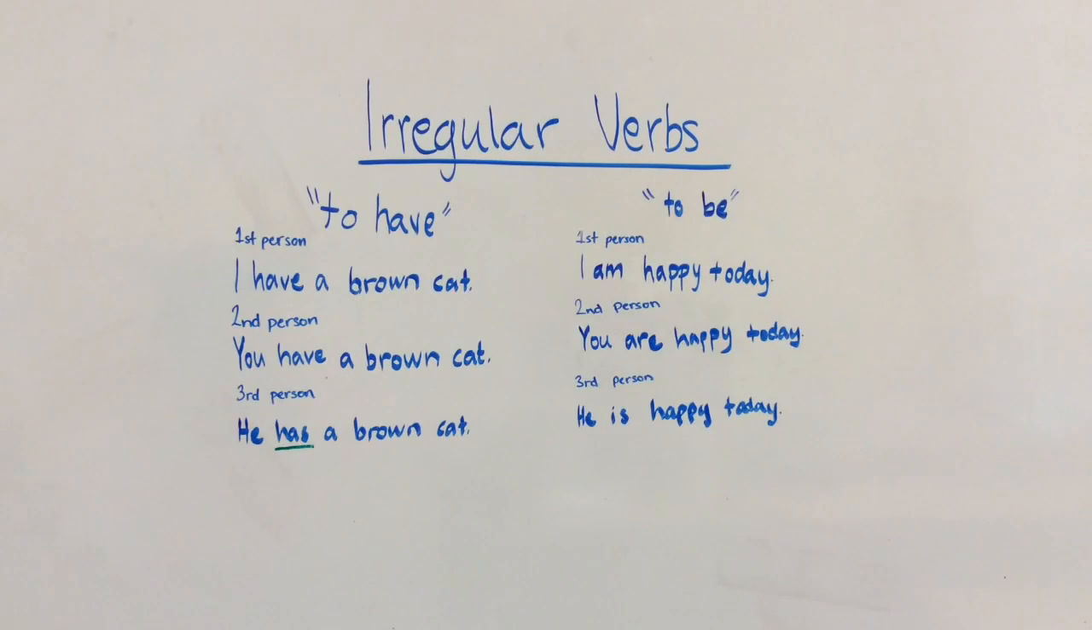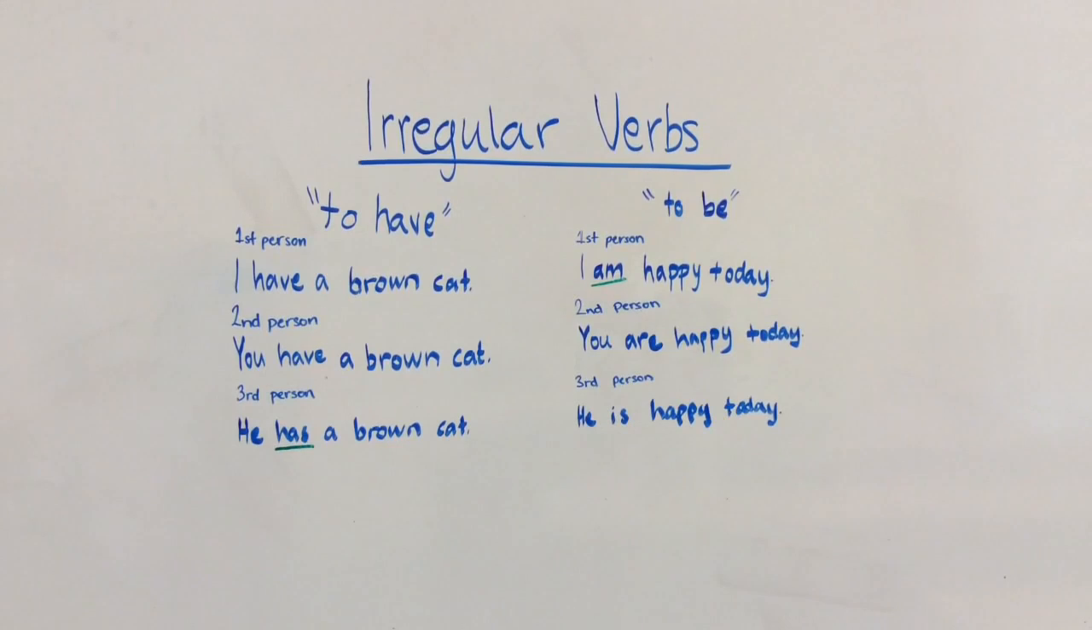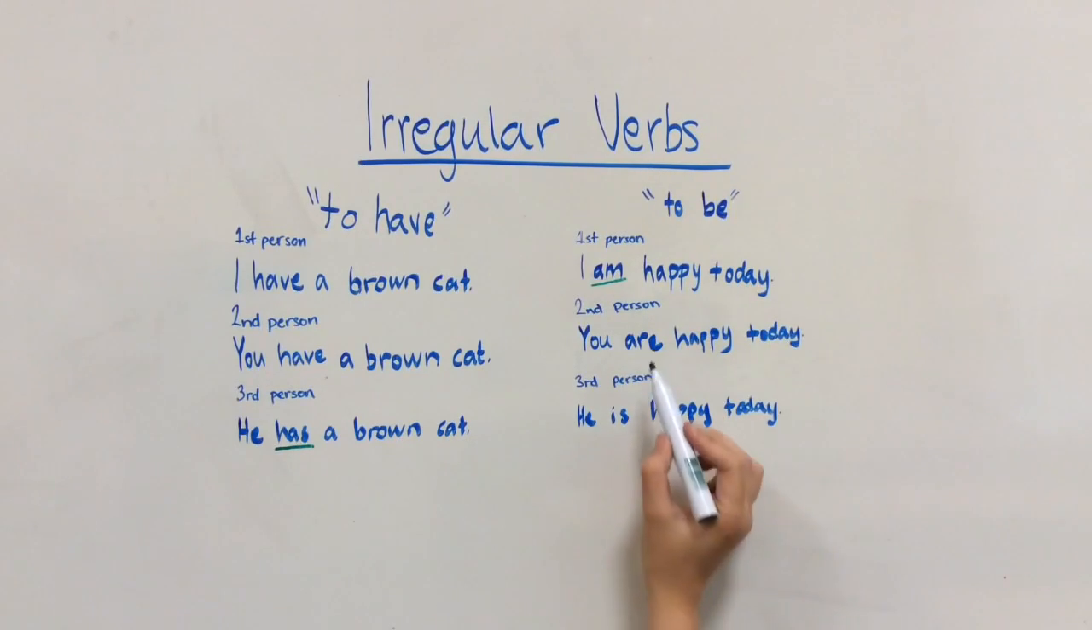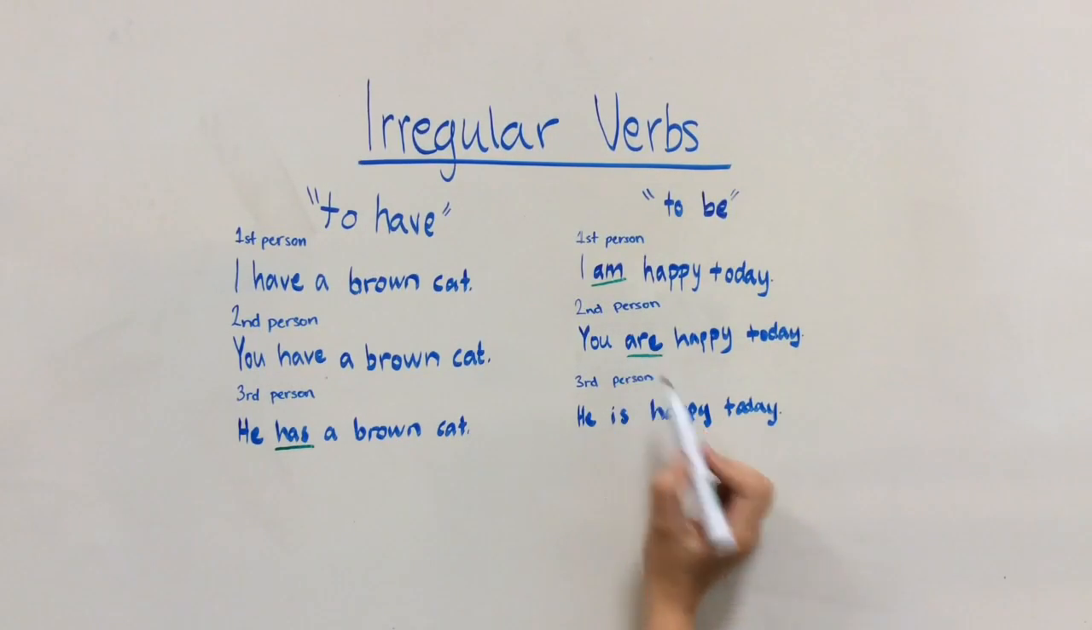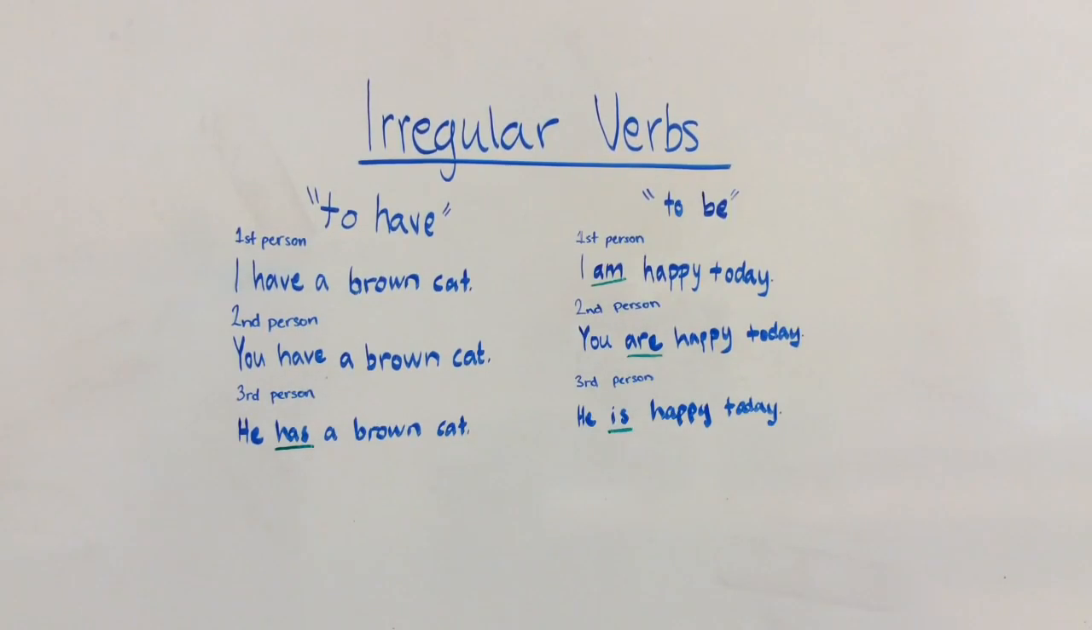The next example is to be. In first person form, it looks like this: I am happy today. In second person form, it looks like this: you are happy today. In the third person form, it looks like this: he is happy today. As you can see, the verb looks different between all the 3 person forms. In the first person, you write am instead of be. In second person, you write are instead of be. And in the third person, you write is instead of bes.